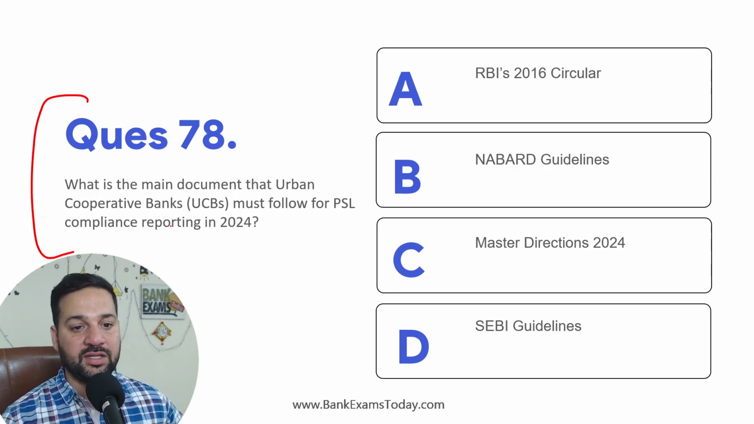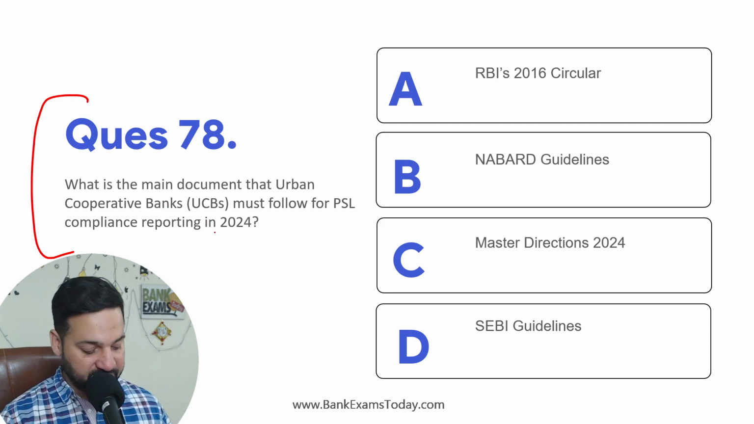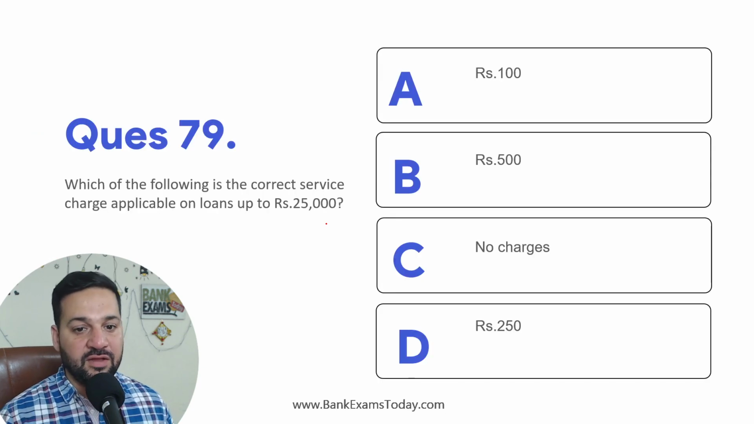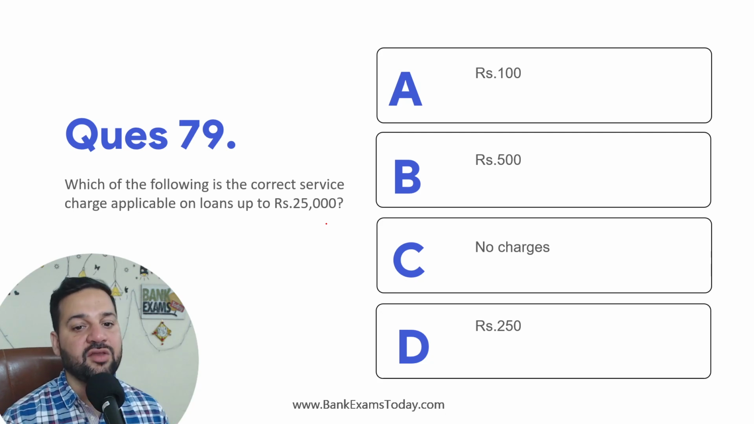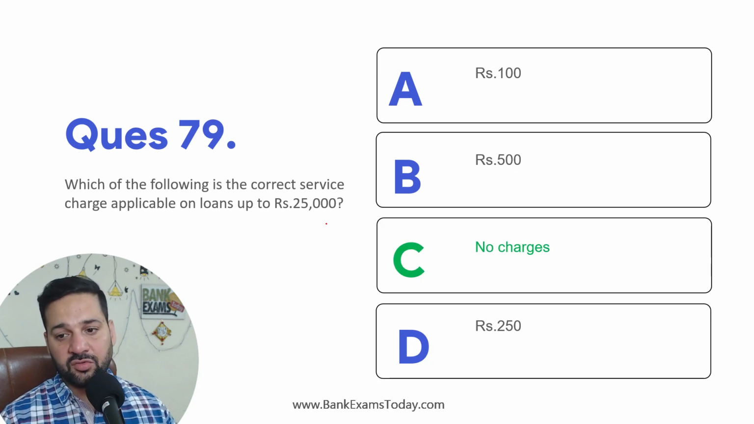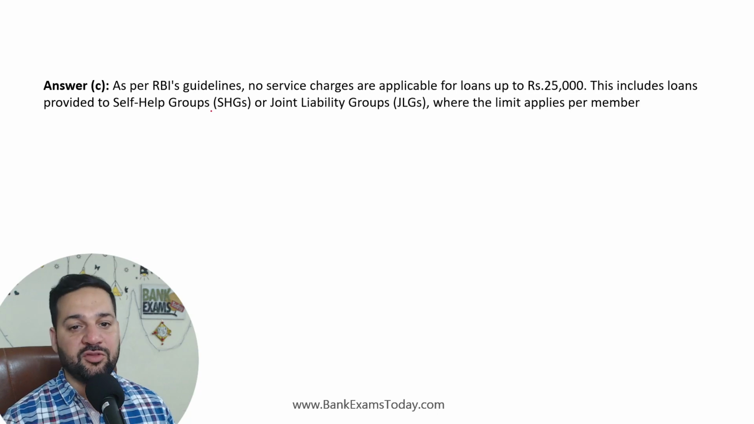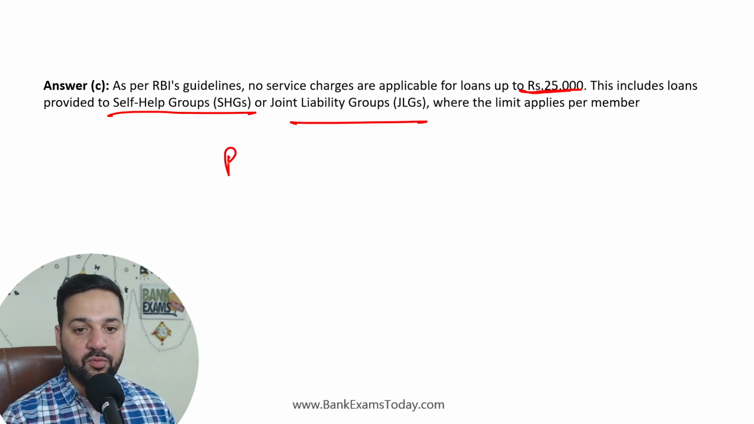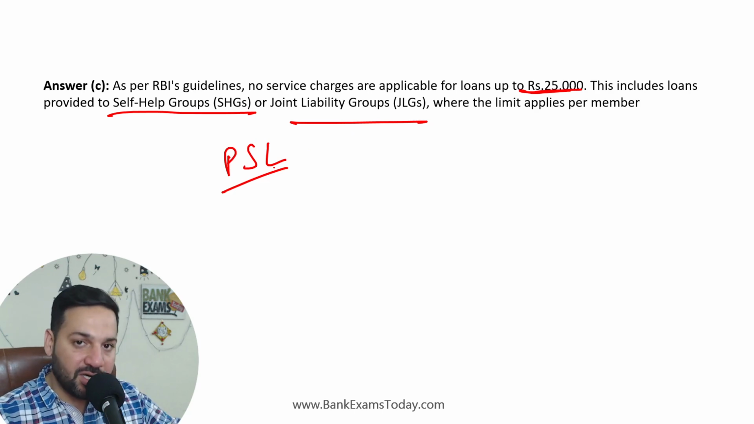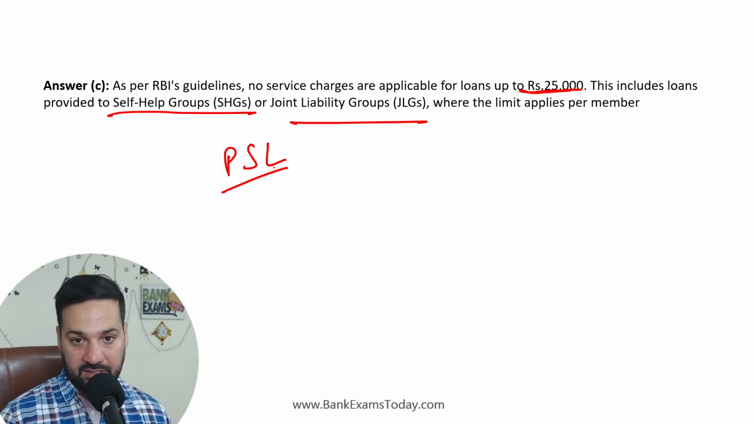What is the main document that urban cooperative banks must follow for PSL compliance? उनकी master directions 2024 में आई थी. So that's what it is. Which of the following is the correct service charge applicable on loans up to 25,000? So there is no charge. As per RBI guidelines, no service charges are applicable for loans up to 25,000. This includes loans to self-help groups and joint liability groups. अगर आपको 25,000 रुपये तक के लोन्स को PSL में कंसिडर करवाना है तो आप कोई चार्जेस नहीं काट सकते ऐसे लोन्स में, ठीक है.